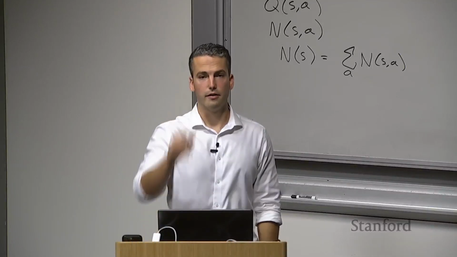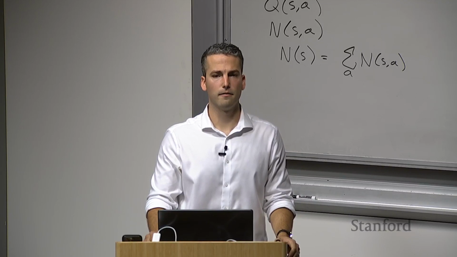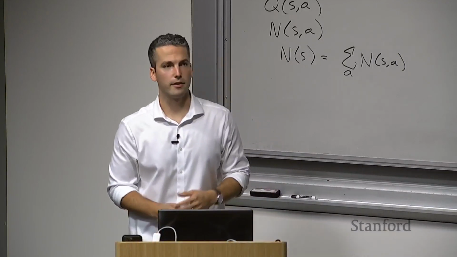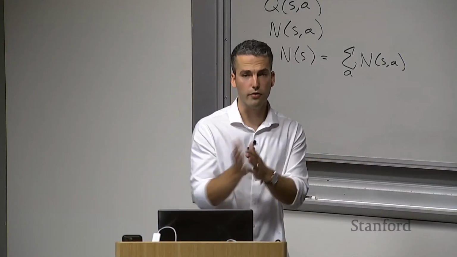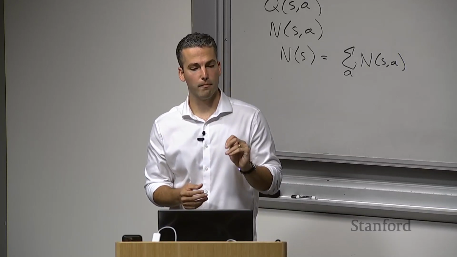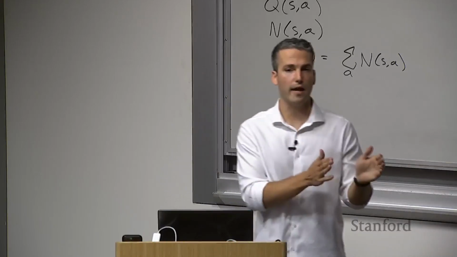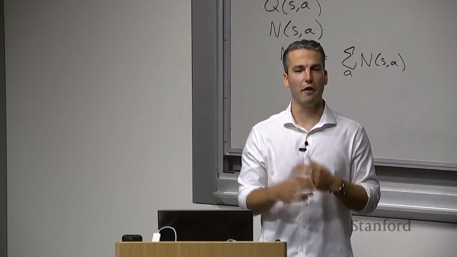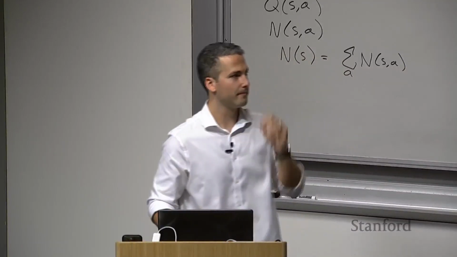Yes, question? So when you said the process repeats after that, you still maintain the same tree, but you continue from the actual state you're in. Yeah, so the question was, when the process repeats and you transition to a new state, do you keep the same search tree? And the answer is, if you're just doing a vanilla implementation of MCTS, you might not necessarily have that caching of the counts and the Q estimates. But if you're doing an efficient implementation, you should be storing that as you continue on.